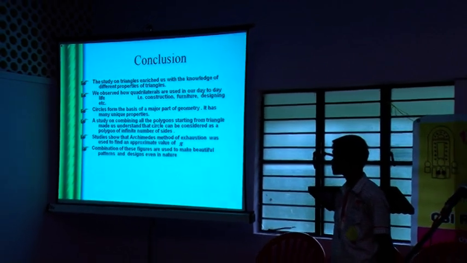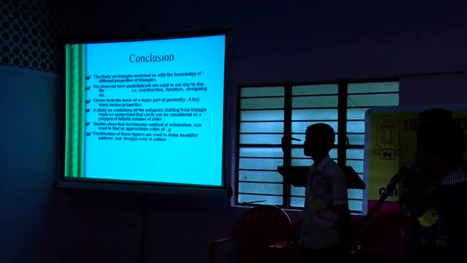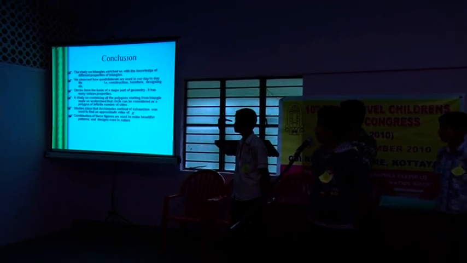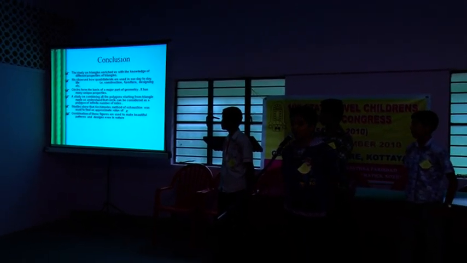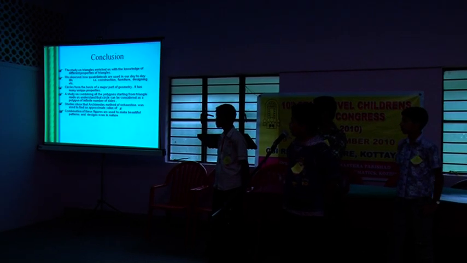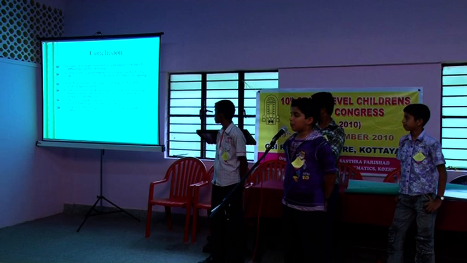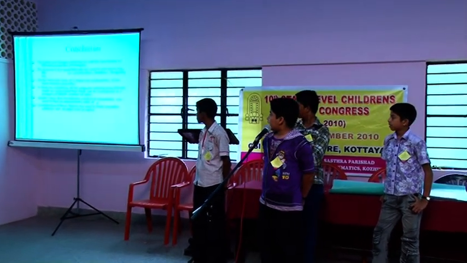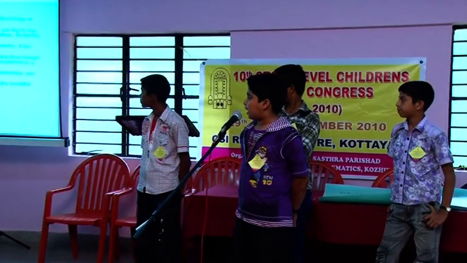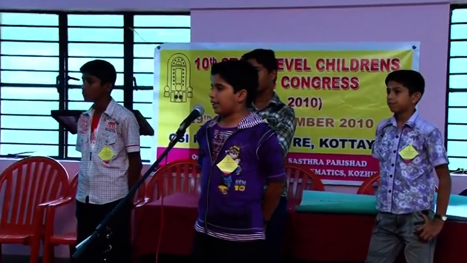A study comparing all the polygons starting from the triangle made us understand that a circle can be considered as a polygon of an infinite number of sides. Studies show that Archimedes' method of exhaustion was used to find an approximate value of pi. Combinations of these figures are used to make beautiful patterns and designs even in nature.